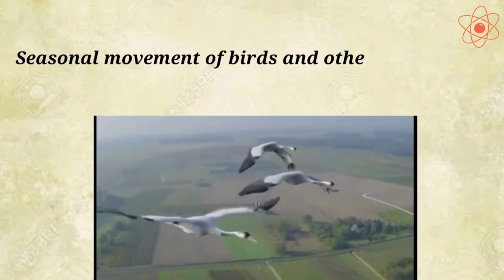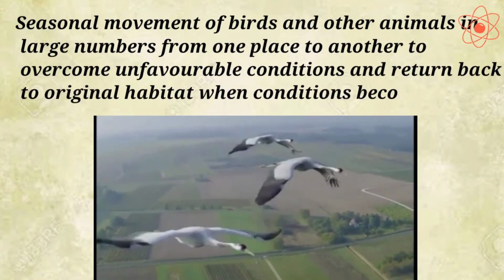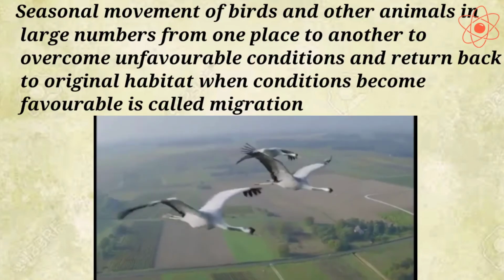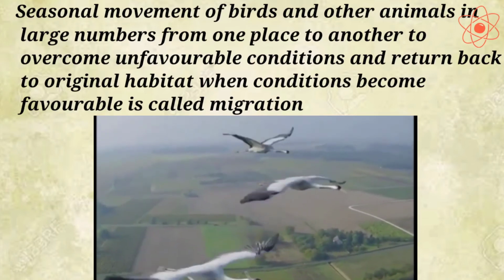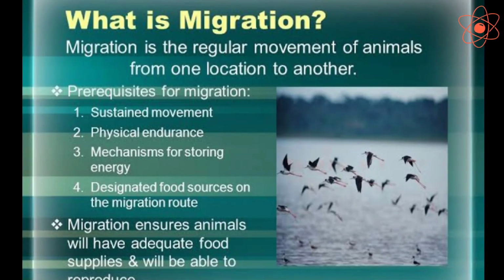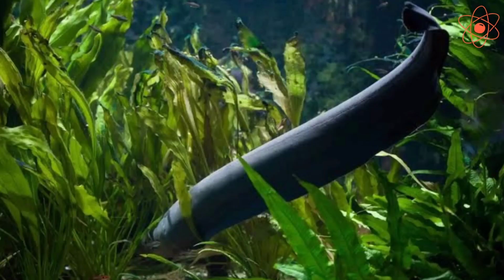Let us understand migration. Seasonal movement of birds and other animals in large numbers from one place to another to overcome unfavorable conditions and return back to original habitat when conditions become favorable is called migration. Reason for migration is to escape the harsh and unfavorable climatic conditions and to get a suitable place for reproduction. For example, the salmon fish migrates from salt water to fresh water to lay eggs and comes back. Freshwater eels go to salt water from fresh water to lay eggs.